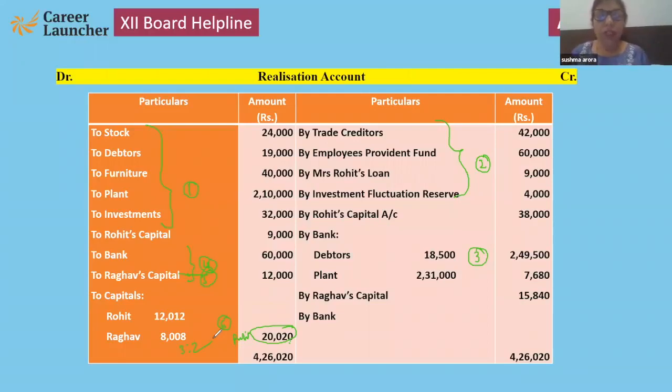Yes. So whenever you have to make realization account, follow the 6 steps. First, transfer of asset. Second, transfer of liabilities. Third, through bank account. Fourth, liabilities paid off. Expenses paid off. And sixth, if balancing figure in debit side, that is profit. And if balancing figure is in credit side, that is loss. Good. Next.